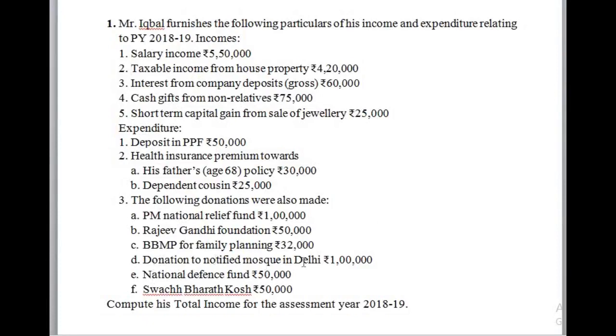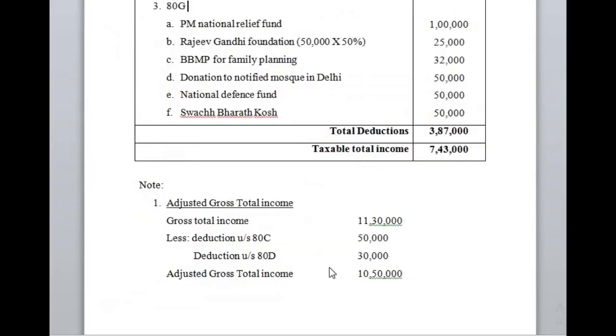Donation to a notified mosque in Delhi, rupees 1 lakh. It is nothing but the SSC has donated some amount to a temple or mosque in Delhi. So it is allowed under section 80G along with comparison with 10% of adjusted gross total income, out of which 50% will be allowed as deduction.